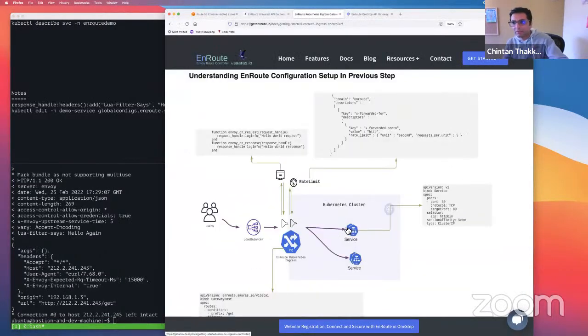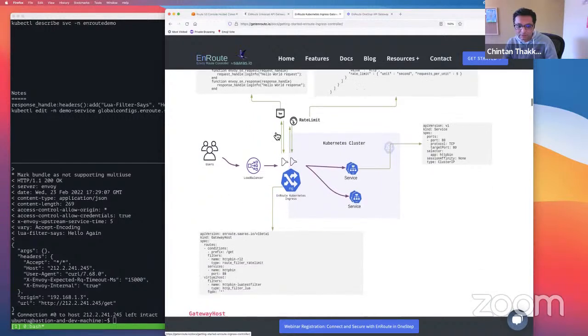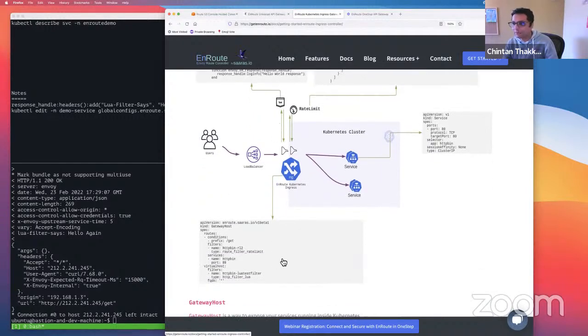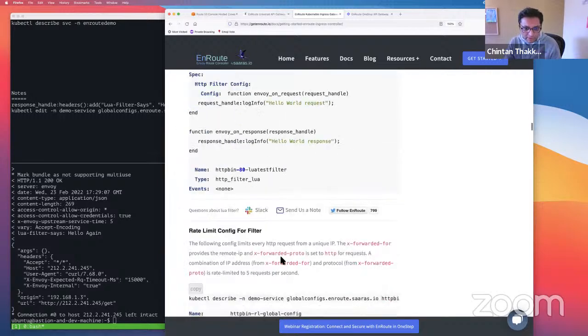So you can go through the website. This diagram, somebody was asking me about the architecture, unpacks the architecture a little bit more. On the top right here you can see how your rate limits are configured. This is the service, this is your Lua filter, and this is how your gateway host looks, right?